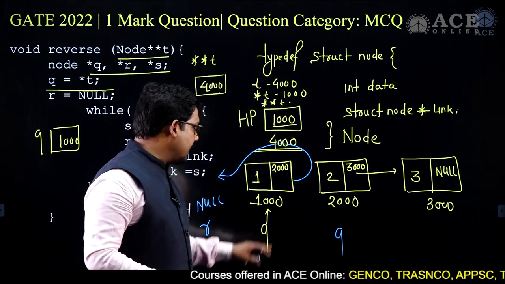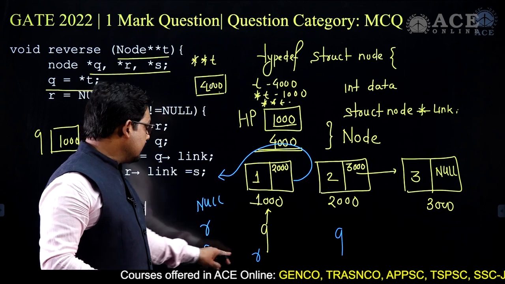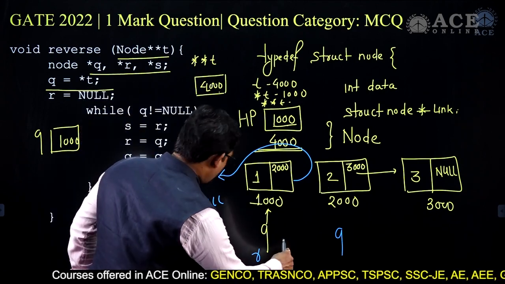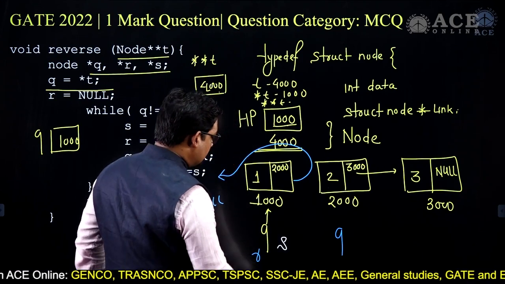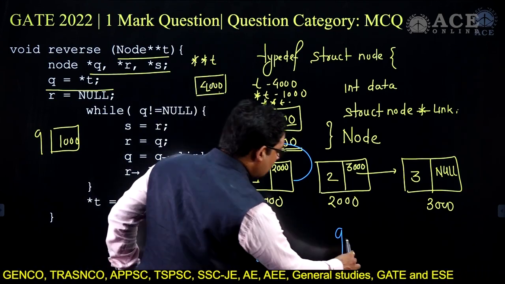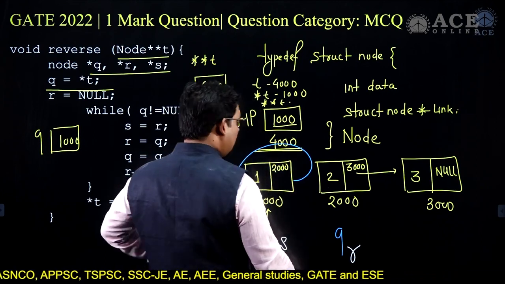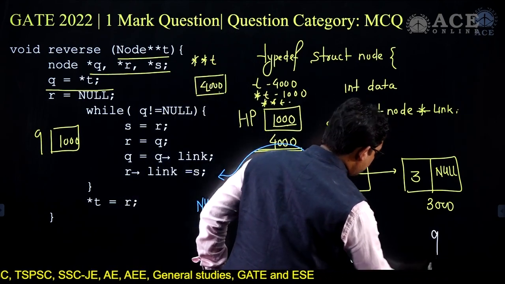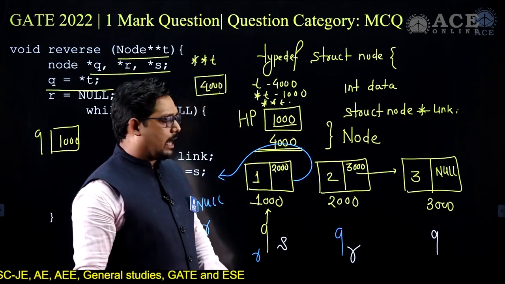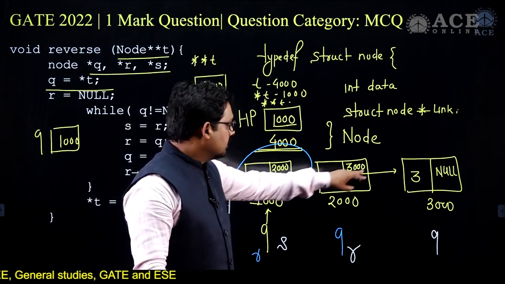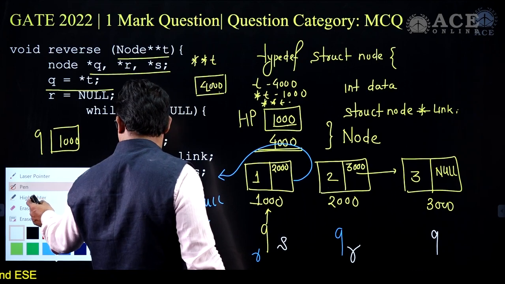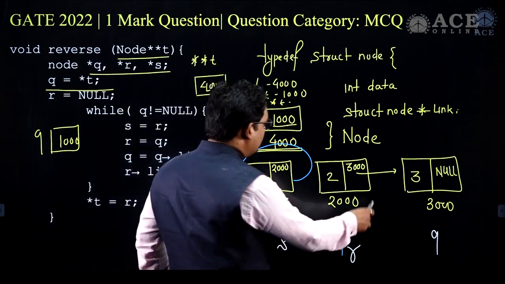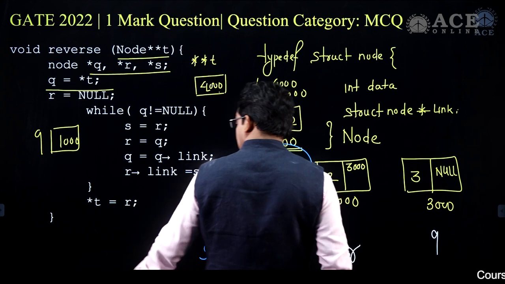Then again it will be S is equal to R. So S will move forward here. R is equal to Q. R will come here, and Q is equal to Q pointing to link. Q will come here in this case. And again it will say R pointing to link is equal to S. This link will be destroyed, and I need to update the value as well.